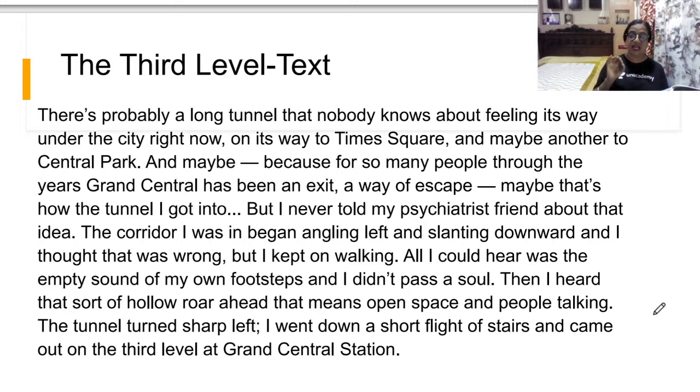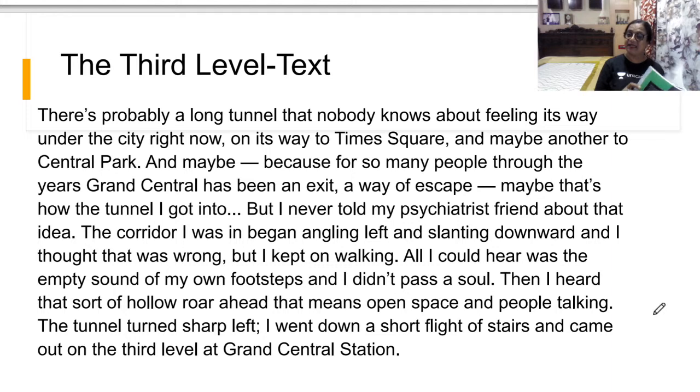On its way to Times Square and maybe another to Central Park. And maybe because for so many people through the years, Grand Central has been an exit, a way of escape. Maybe that's how the tunnel I got into. So you're following, learners, that Grand Central had such a network. It was just like a tree. It had its roots spread. So through Grand Central, people can also go into unknown paths, just as Charlie went into the third level. It was an escape, as it is mentioned.